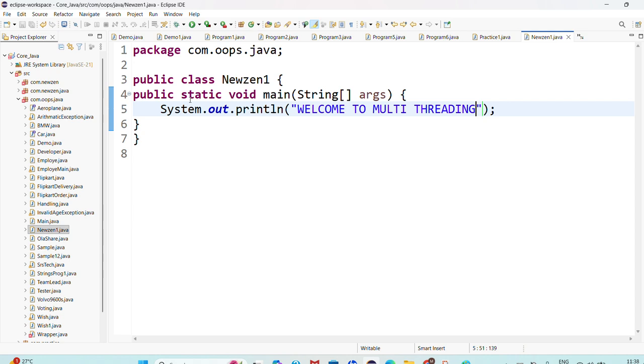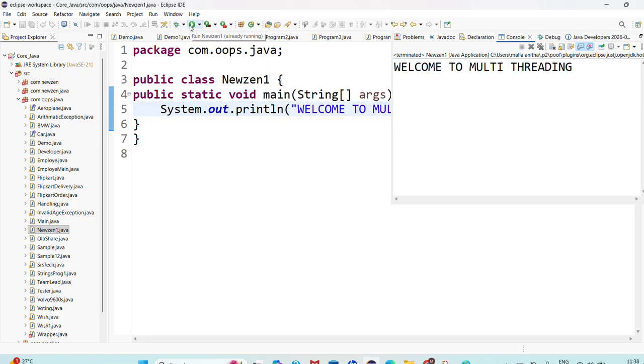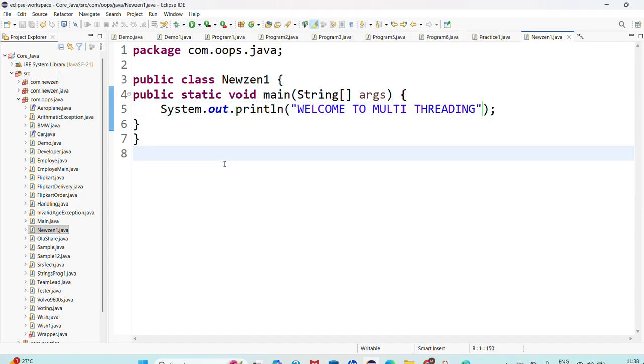I said already, in each and every program we have one thread. That thread is created by the JVM, and the thread name is main thread. Let me execute. Yes, we are getting welcome to multithreading, so it is executing properly, which means a thread is available. I want to know the thread name. So tell me, what is the thread name?